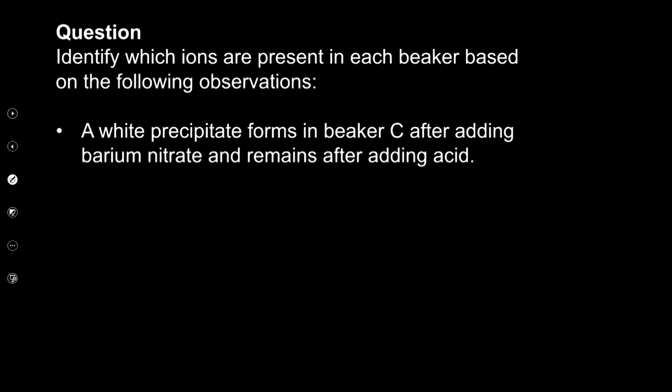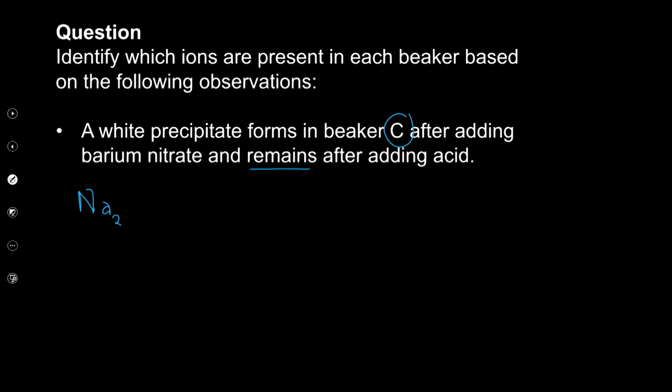Then a white precipitate formed in beaker C after adding barium nitrate and remains after adding the acid. So if it's not soluble, if it remains, it means what was present there is, because it's a sodium salt, we can immediately predict that it's a sulfate, right?